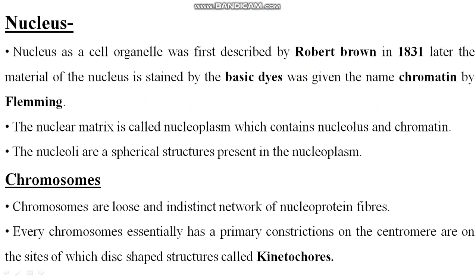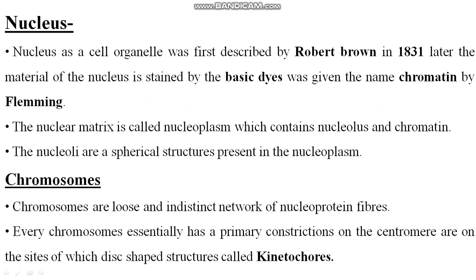And this is the nucleus. Nucleus as a cell organelle was first described by Robert Brown in 1831. Later, the material of the nucleus is stained by the basic dyes. What's the meaning of basic dyes? There are two types of dyes, acidic and basic dyes, right? So the basic dyes material was given the name chromatin by Fleming.